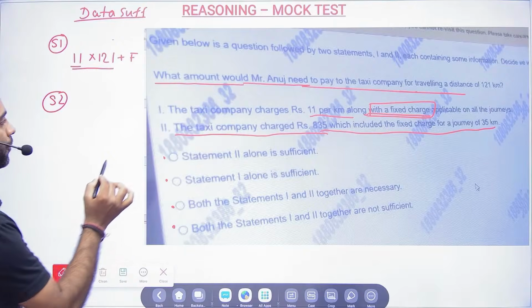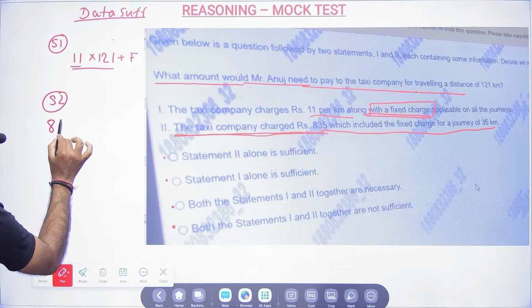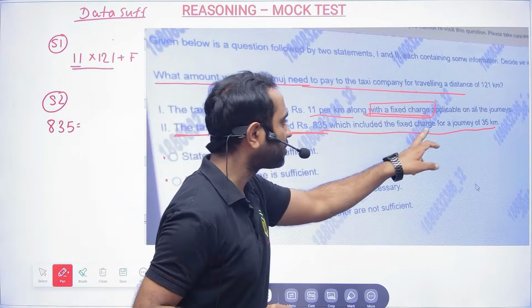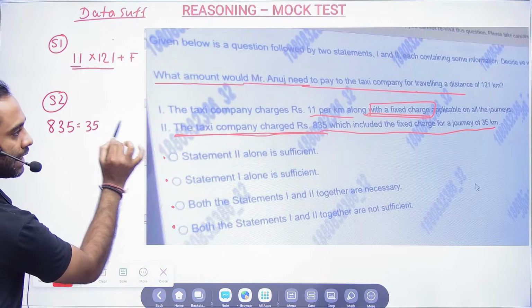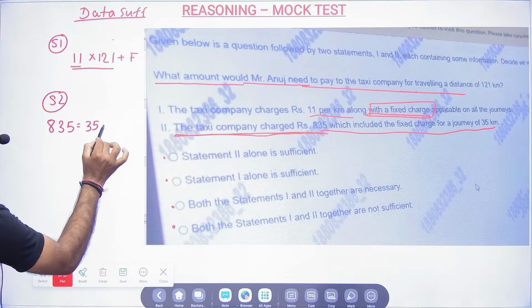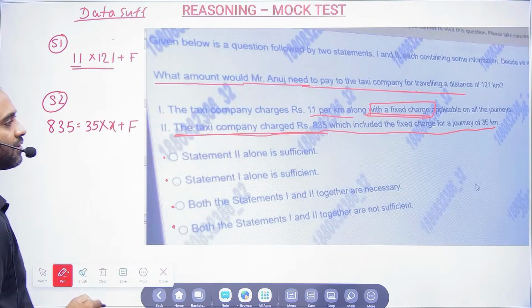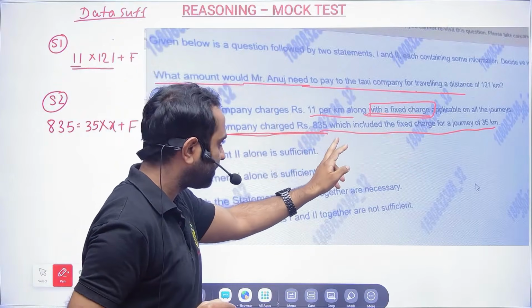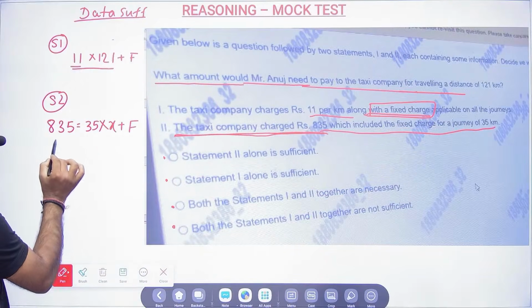Now statement 2: the taxi company charged 835 rupees, which includes the fixed charges, for a journey of 35 kilometers.